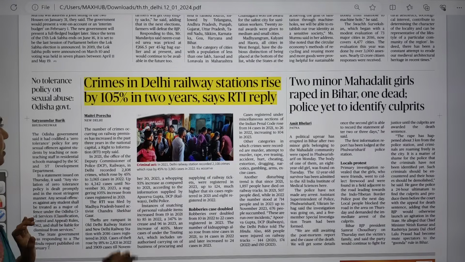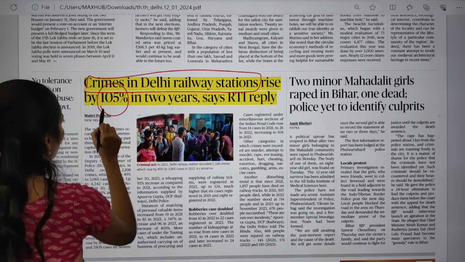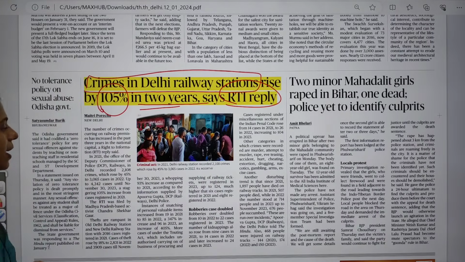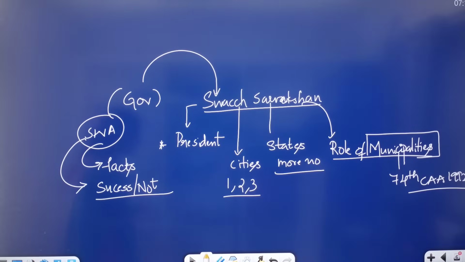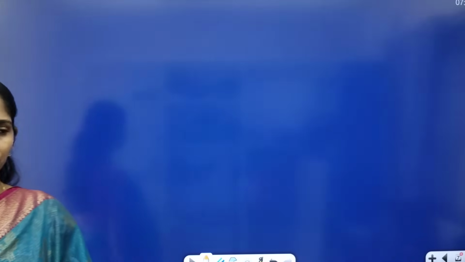And the next topic is about crimes in Delhi railway stations rising by 105% in 2 years, says RTI reply. This article is very, very important. Please let me know how many of you are from Delhi. If you are from Delhi, the question in your interview will be whether Delhi is the safest place for women or not. This will be your first interview question, so please prepare for that question.